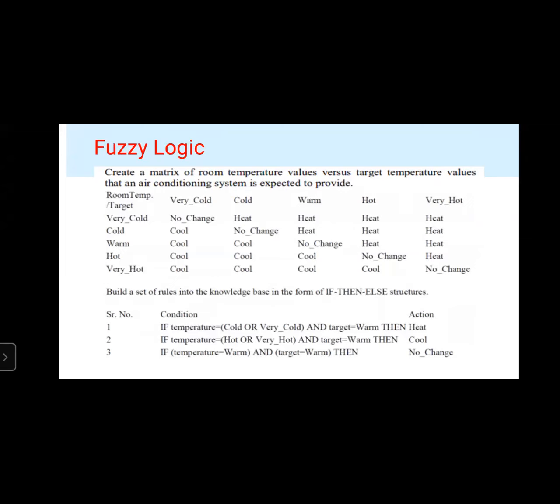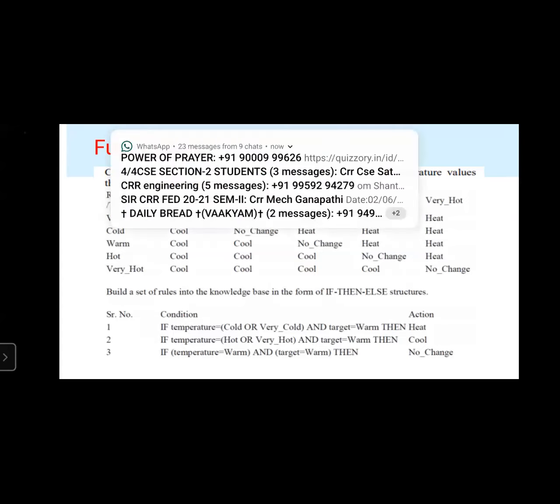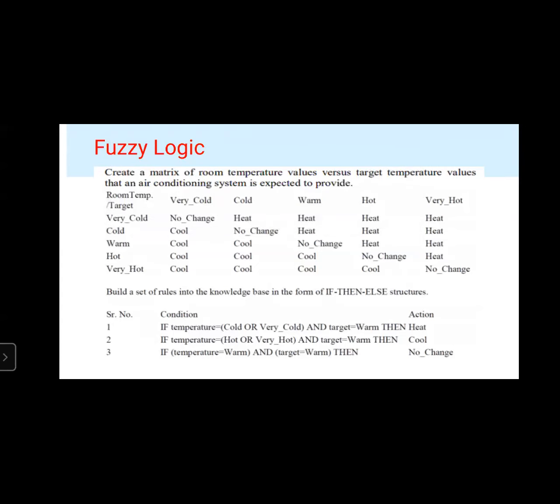If it is very cold, then there will be no change. Next, if it is very cold, we can convert it into heat. Next, another possibility, warm. Warm means it can be converted to heat. Hot means it can be converted to heat. Very hot means it can be converted to heat. Like this, all the possibilities are defined here.